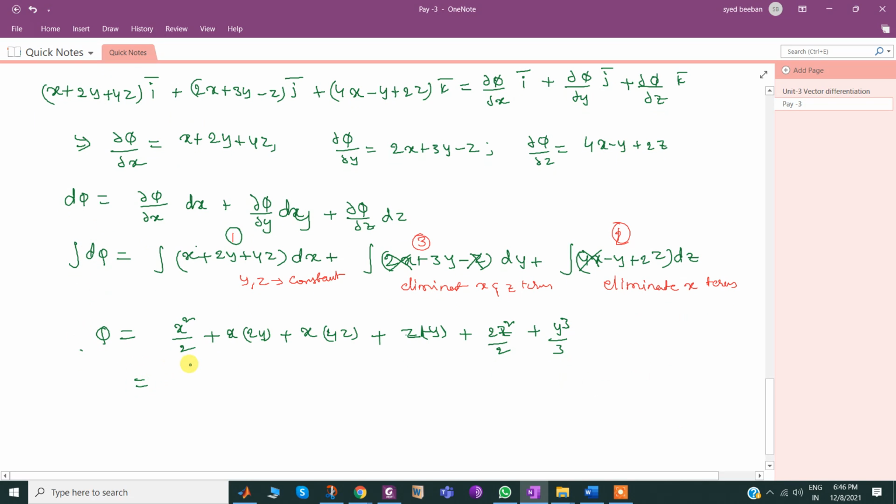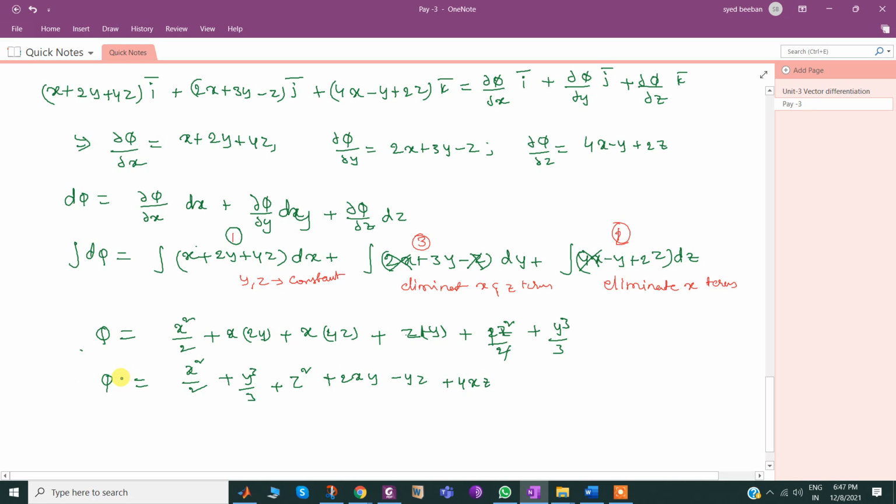If I write in order, x square by 2, y cube by 3, plus 2z square by 2 will be z square simply, plus 2xy, minus yz, plus 4xz. This is 5.